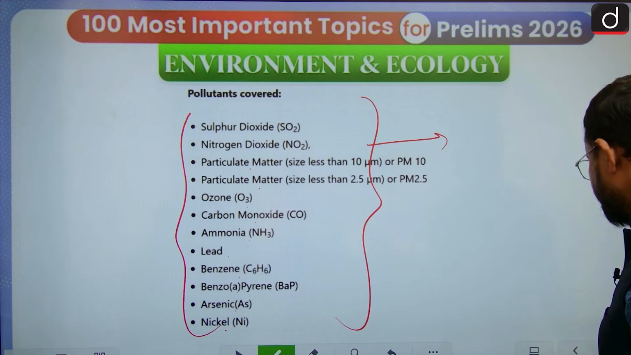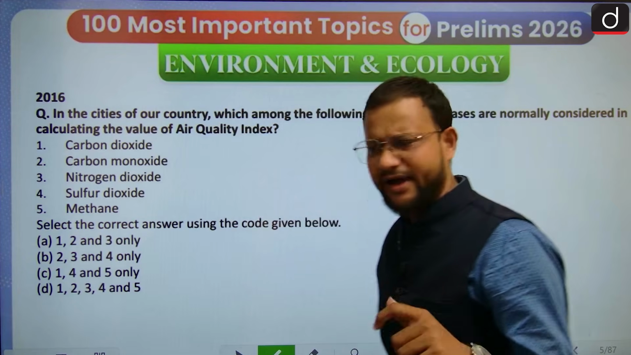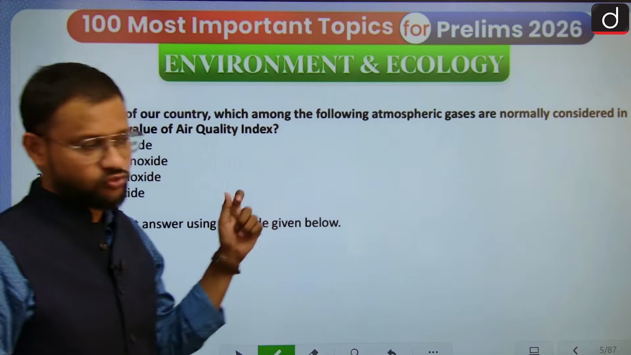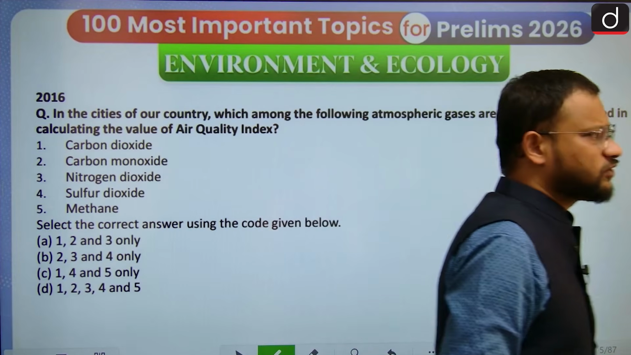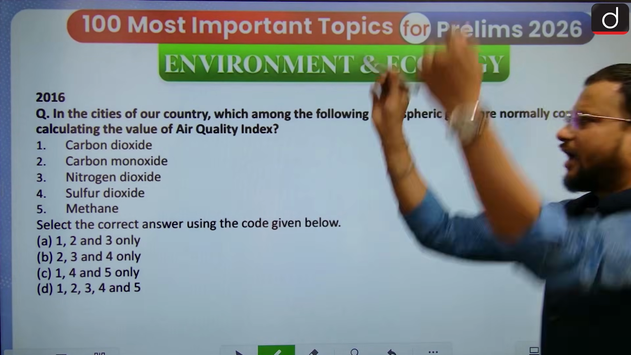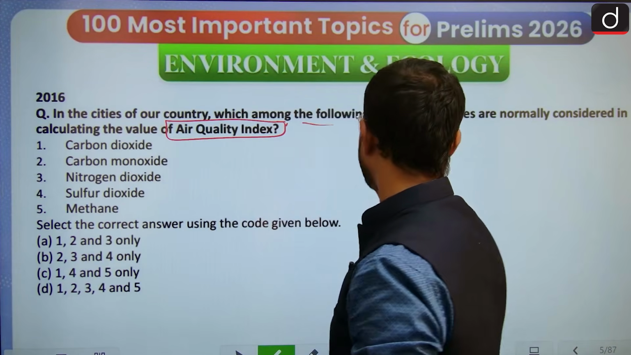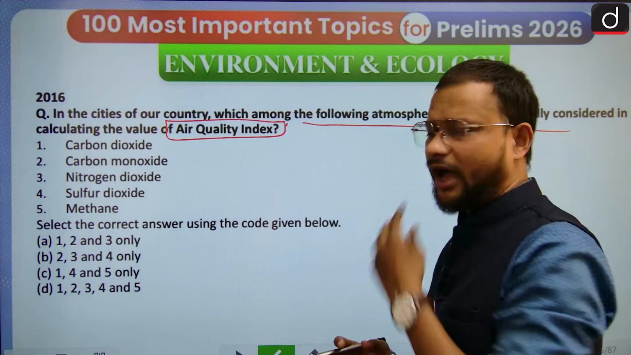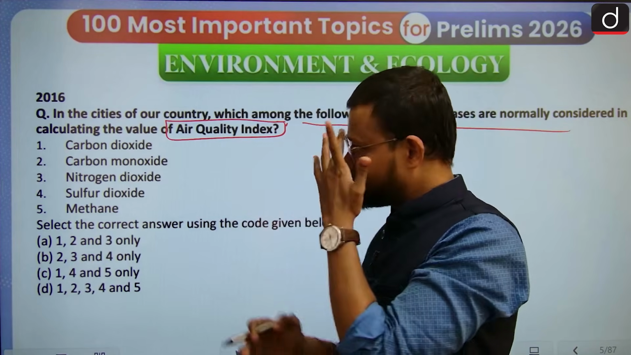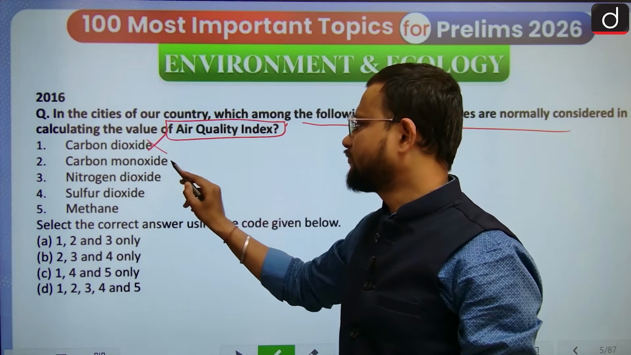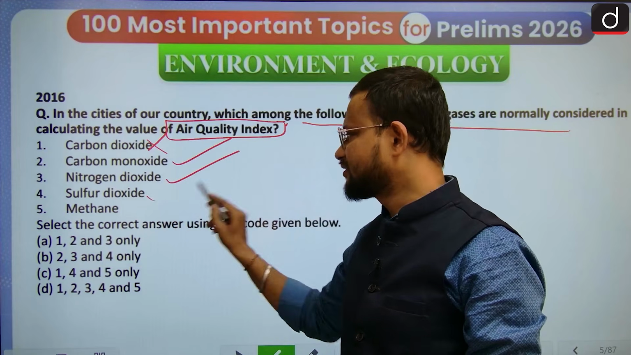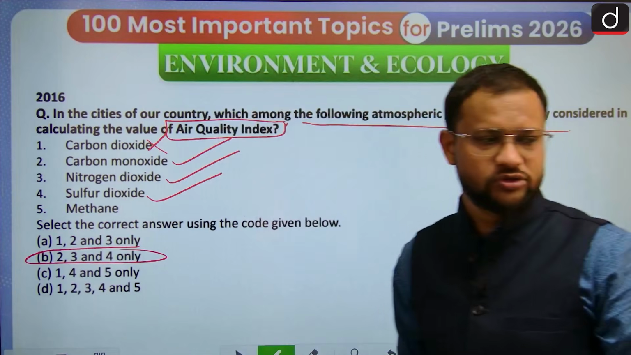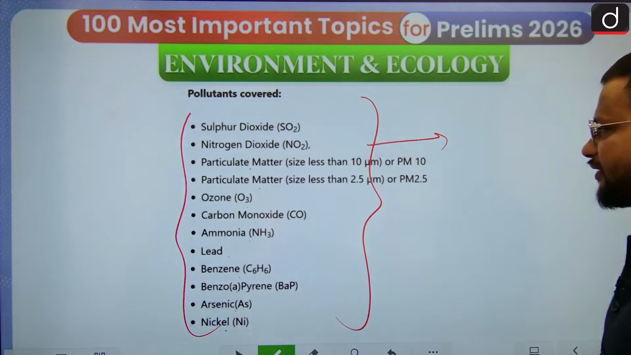Now see, WHO also has its own air quality measurements; WHO guidelines were issued. Now this was a PYQ asked in 2016, asking which among the following atmospheric gases are normally considered in calculating the value of AQI. If you are aware, then you will find carbon dioxide is not part of it, monoxide is there, nitrogen oxide is there, sulfur oxide is there, and methane is not part of it. So 2, 3 and 4 is the answer.